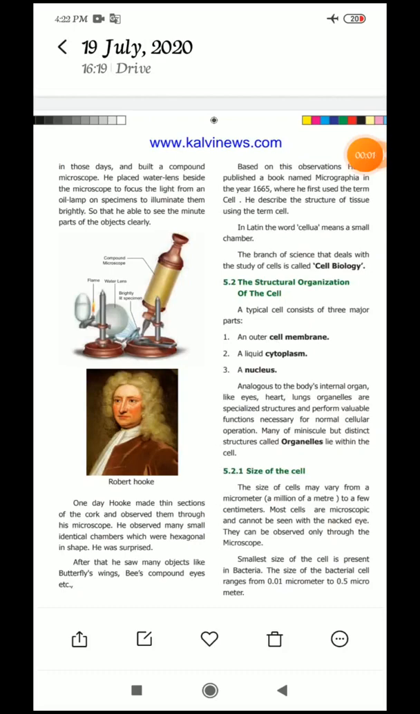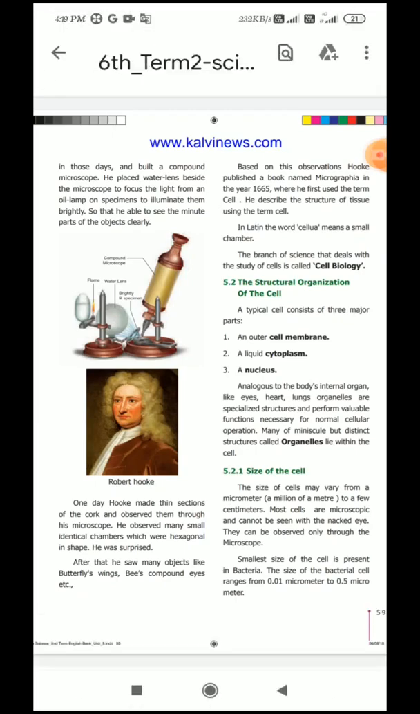One day Hooke made thin sections of the cork and observed them through his microscope. He observed many small identical chambers which were hexagonal in shape. He was surprised. After that, he saw many objects like butterfly wings, bee compound eyes, etc. Based on these observations, Hooke published a book named Micrographia in the year 1665, where he first used the term cell. He described the structure of tissues using the term cell.